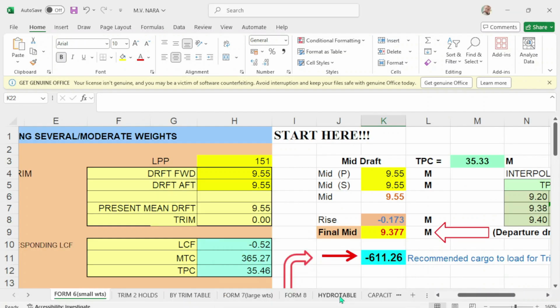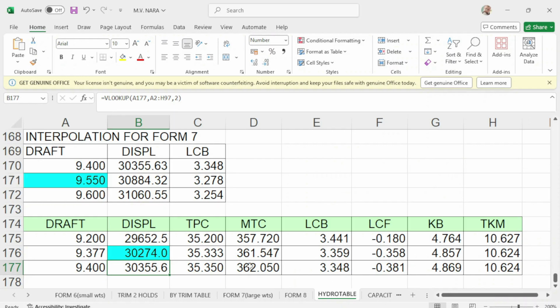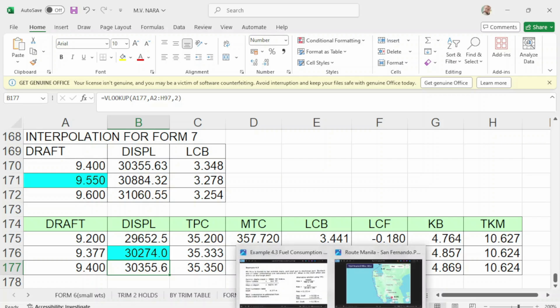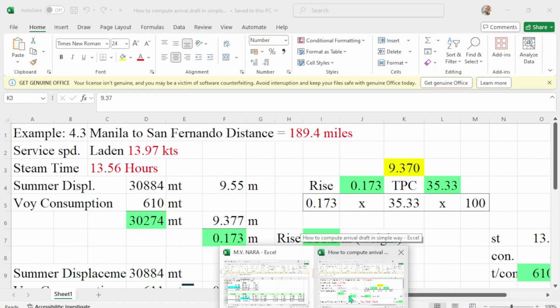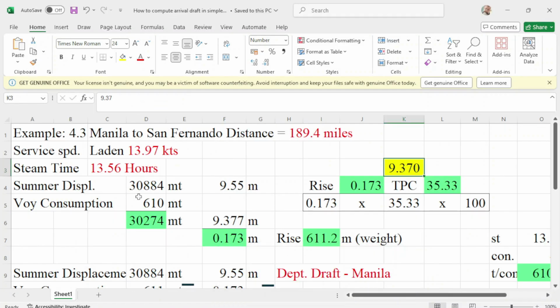Go to hydrostatic table. So 9.55 draft in meters is 30884. Okay, 30884, which is 9.55 meters.